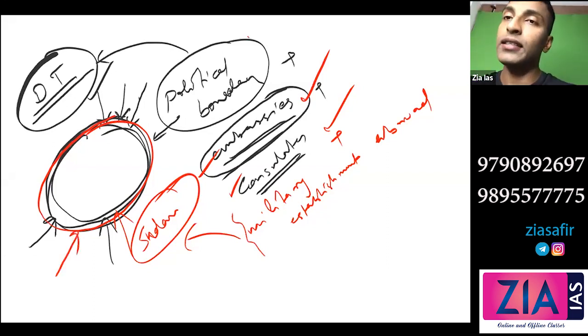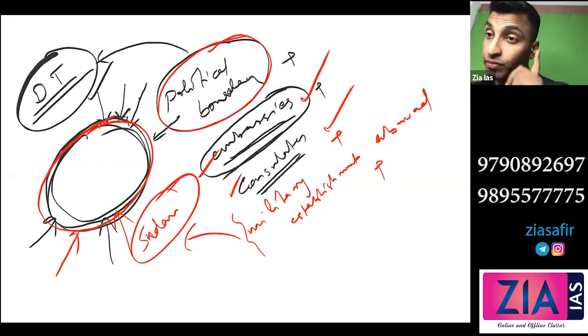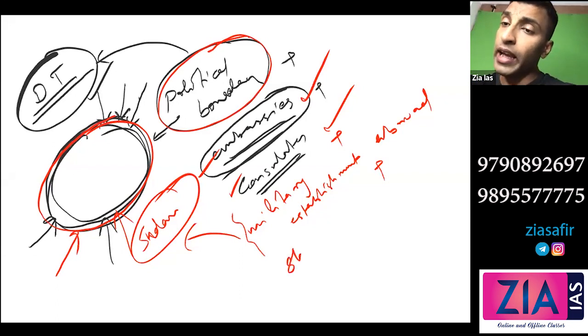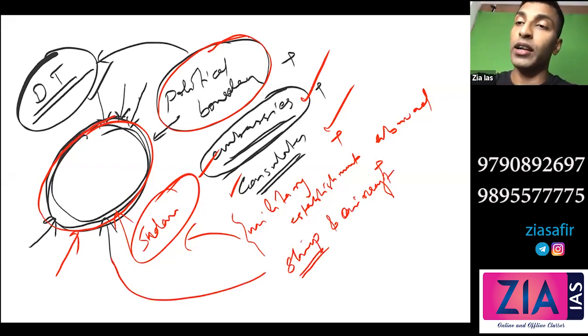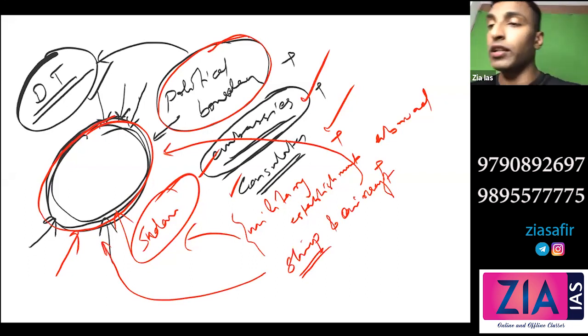Some more addition is there along with the political boundary. Plus, what else will come? Plus, what about aircraft and ship? Ship and aircraft. Do you think a ship or aircraft is in the domestic territory all the time? It is not in the domestic territory.